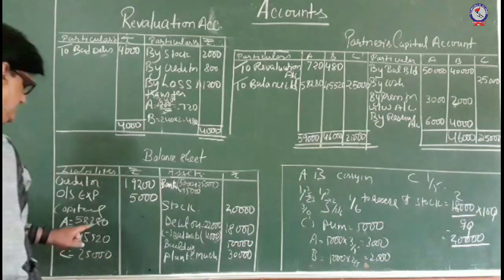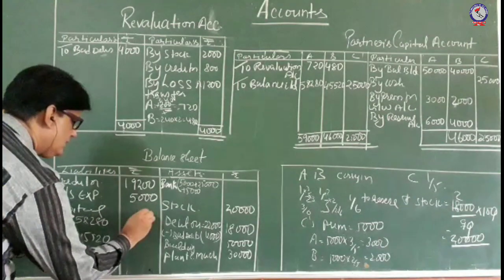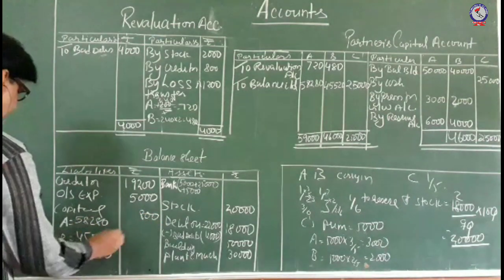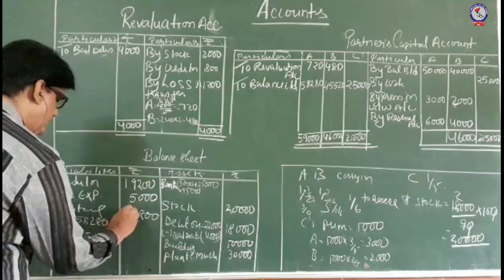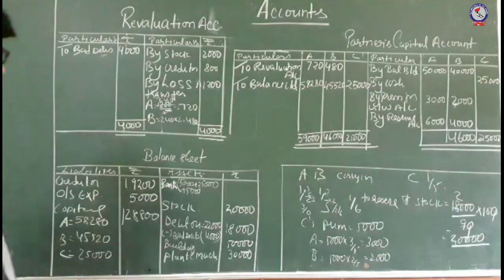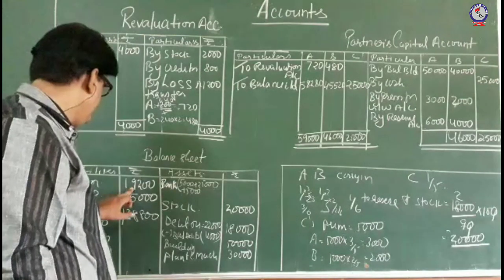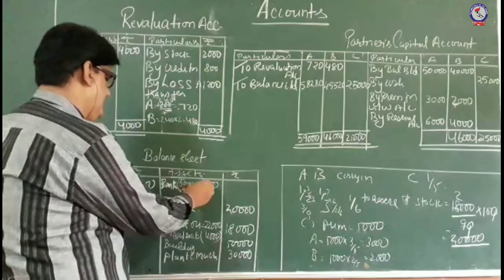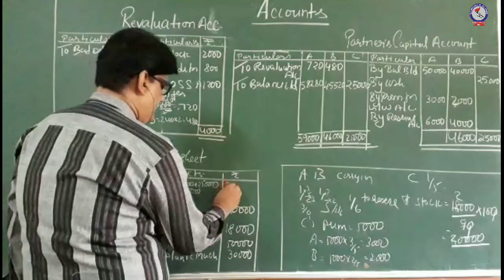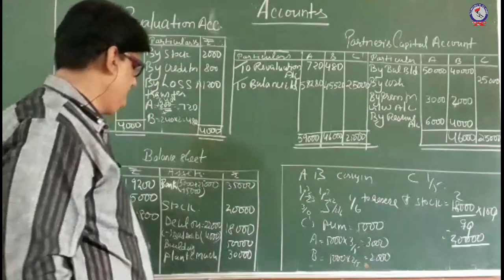So total becomes... Closing of bank account 35.